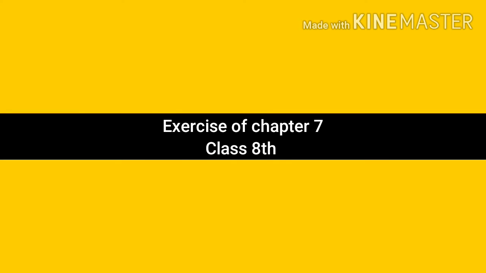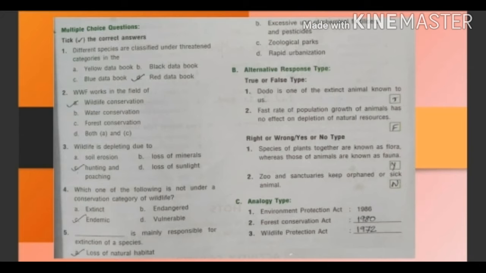Exercise of Chapter 7, Class 8th. Question A. Multiple choice question. Tick the correct answer. First is, different species are classified under threatened categories in the. Options are yellow data book, black data book, blue data book, red data book. Its answer is red data book.